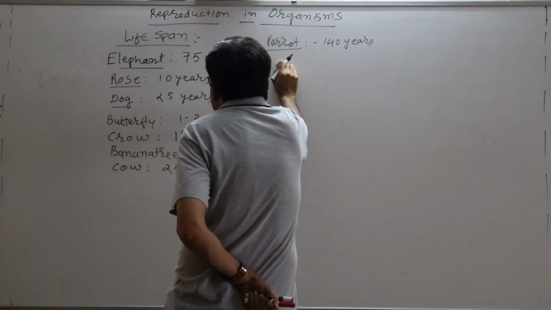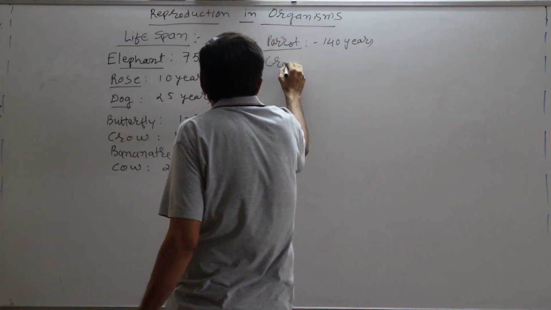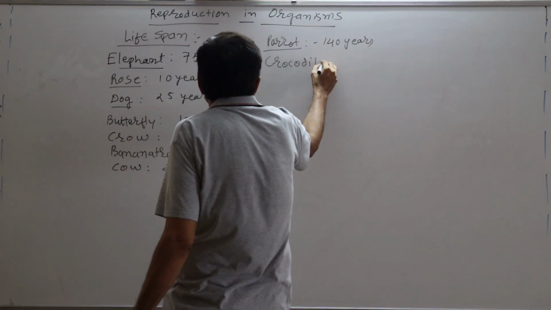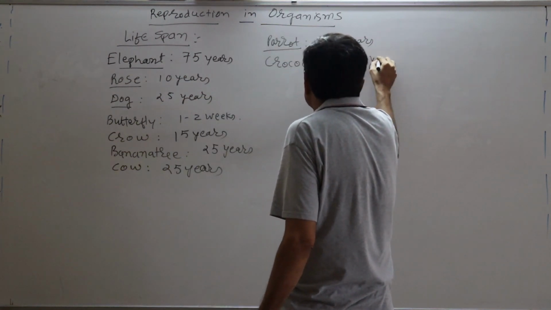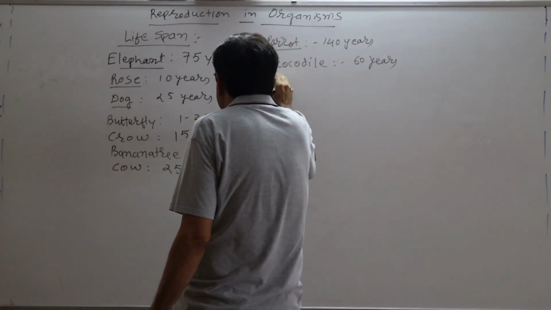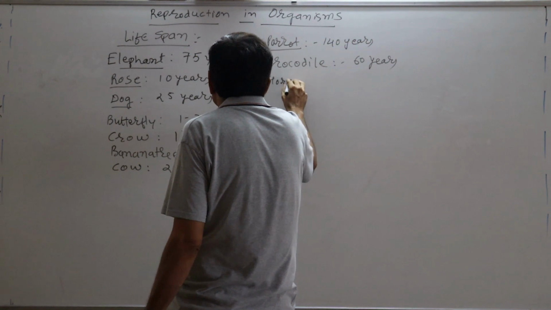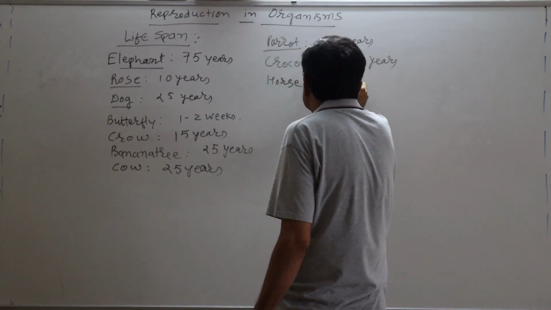Then we can say crocodile. As far as crocodile is concerned, what is given in your text is 60 years. Then after that, horse, that is 50 years.